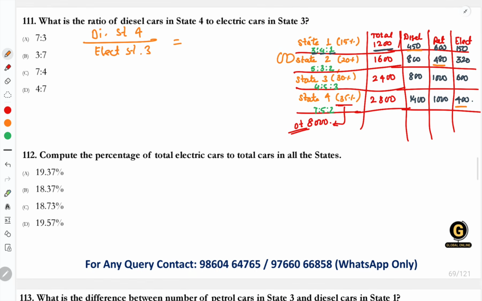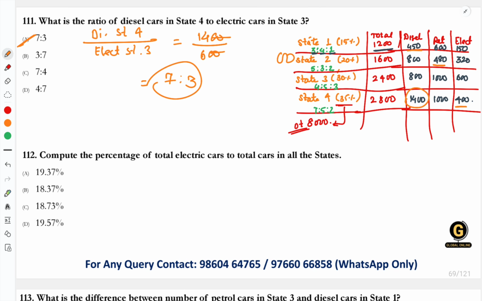Diesel cars in state 4 are 1400, correct? And electric cars in state 3 are 600. So if I take the ratio, it is 7 to 3. Option A is the correct answer. Very simple, you just have to find the data first. The rest is very easy.